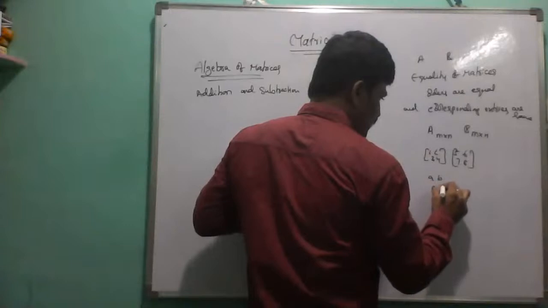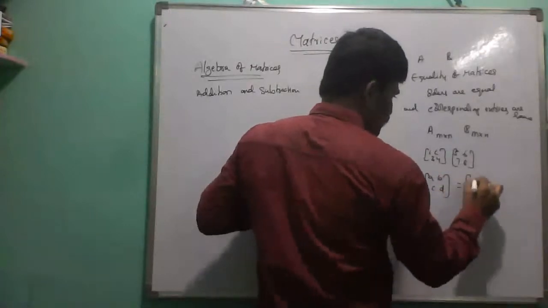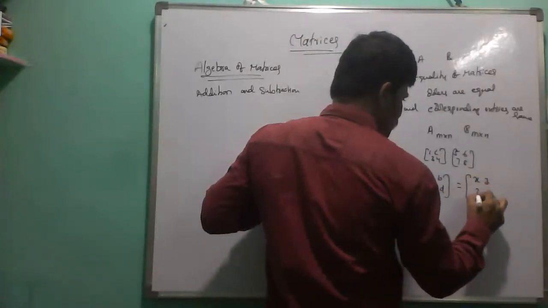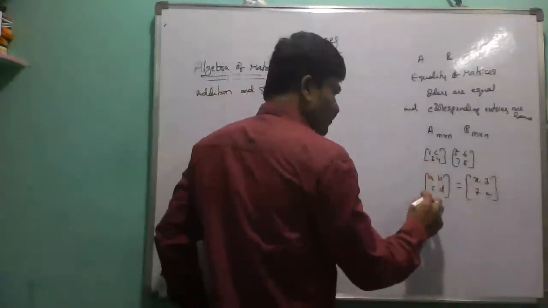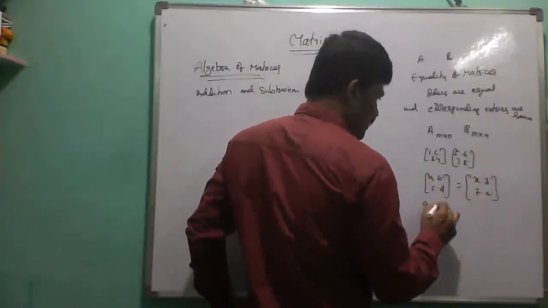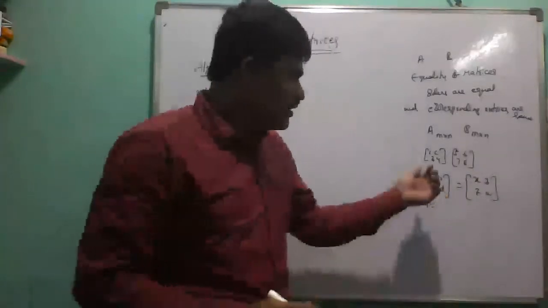Suppose the matrix A, B, C, D and this matrix X, Y, Z, W. These are two equal matrices if the orders are the same and also the corresponding elements are equal. Corresponding elements means elements in the same position.